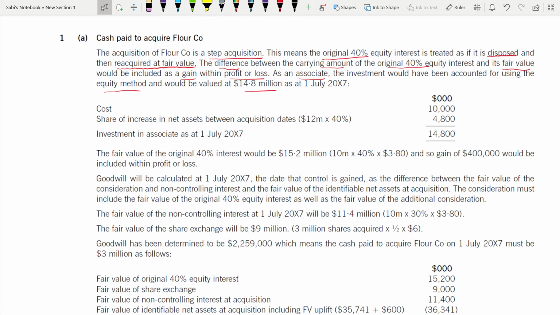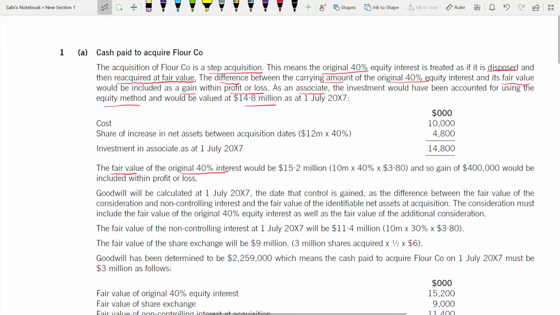Now the fair value of the original 40% interest would be 15.2. You have to find the fair value of this original 40% interest as well. For the associate you found no problem. The associate part is over. Now we are working on the step acquisition. What is the fair value? Because we know the carrying value, but now we want to know the fair value. So how will you do the fair value? It is 15.2. How is it 15.2?